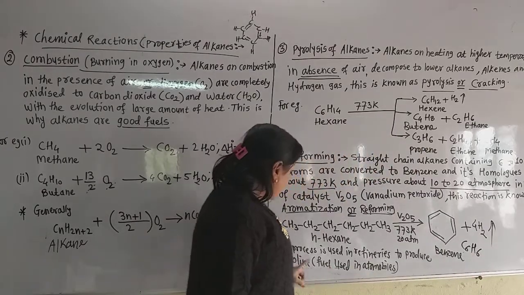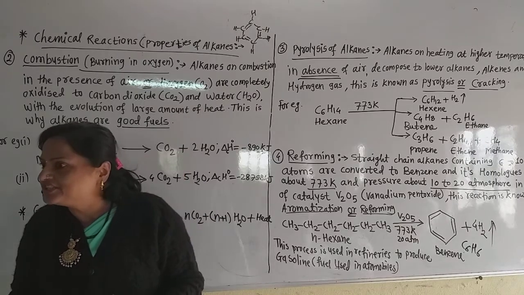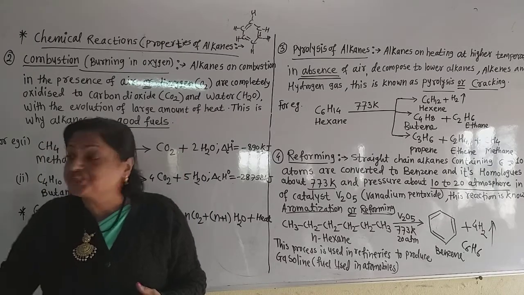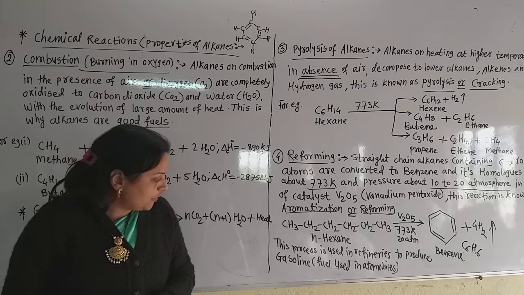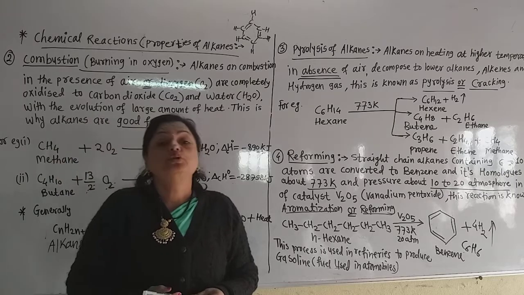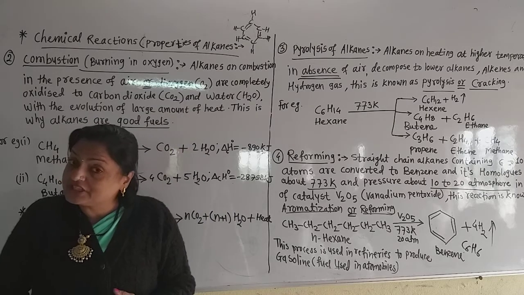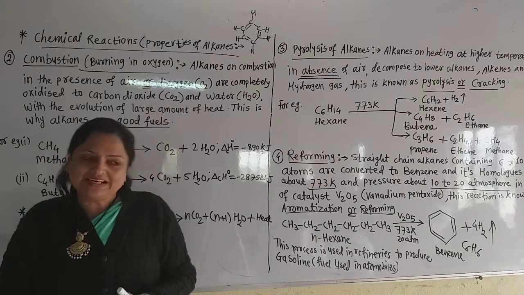In this way, this process is used in refineries. What is meant by refineries? Where purification of substances is done to produce gasoline, which is used in automobiles. Now these are the chemical reactions of alkanes. Tomorrow we will see the physical properties and the uses of alkanes.